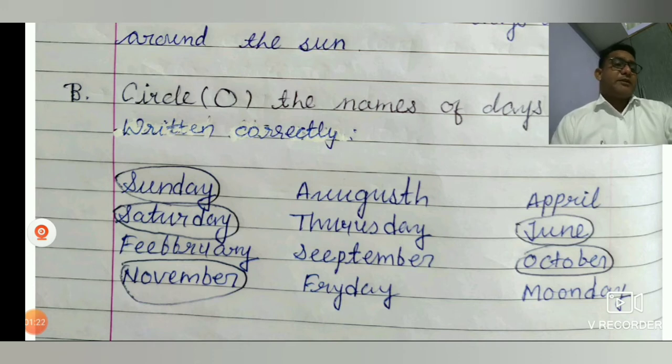June. June is correct, you circle that. October. October is correct, so you circle it. And Monday is written wrongly, so it is wrong.